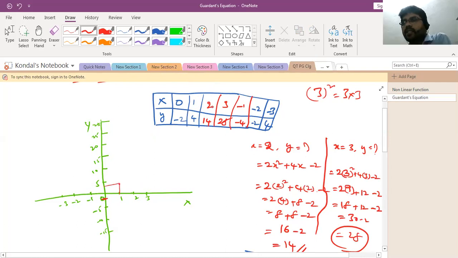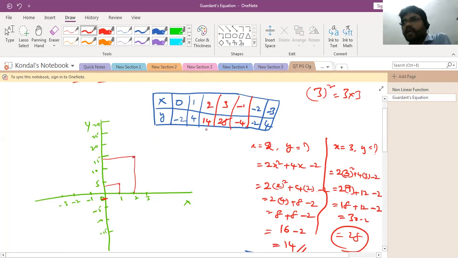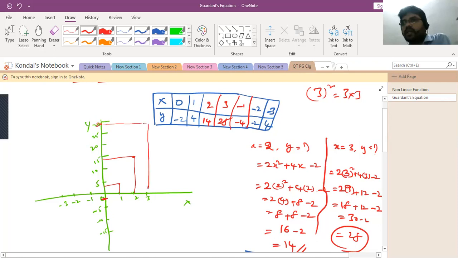Then x is equal to 2, how much is the y value? 14. So somewhere here you will get it, right? Then x is equal to 3. How much is the y value? 28. Around 30, somewhere here we'll get it. So here it should be about 30, in the upper level. Then next x is equal to minus 1. How much is the y value? Minus 4. So it comes here, right? This is minus 1 and this is minus 4, right?